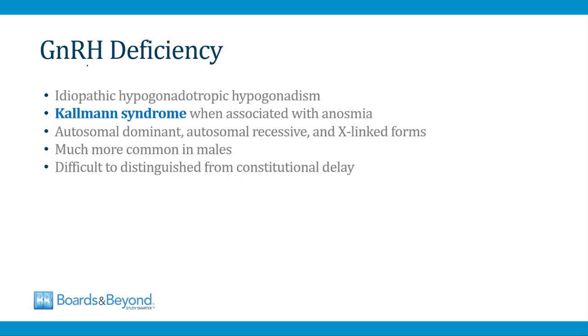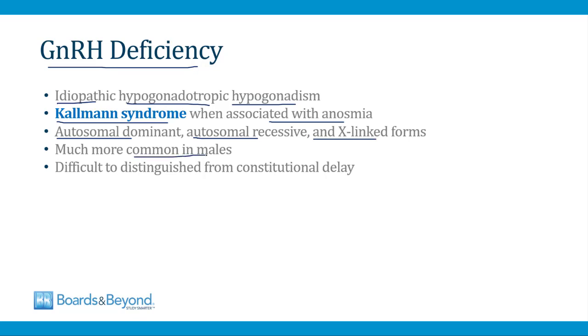And then another cause of central hypogonadism that can lead to primary amenorrhea is GnRH deficiency. If the hypothalamus does not release sufficient GnRH, then puberty and menarche won't develop normally. This is also called idiopathic hypogonadotropic hypogonadism, which is just a fancy name for having low levels of LH and FSH. This is also called Kallmann syndrome when it occurs together with anosmia, or loss of smell. And usually this is a genetic inherited syndrome. There are many forms that have been described, including autosomal dominant, autosomal recessive, and X-linked forms.